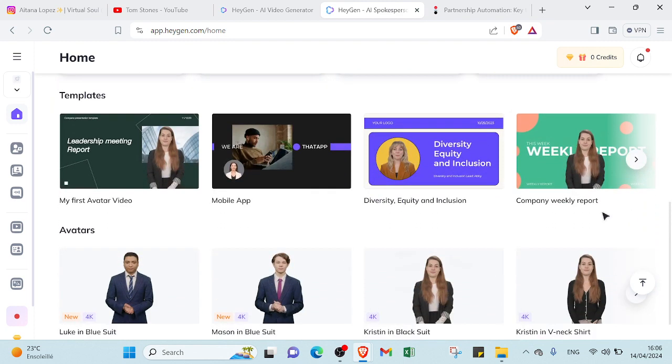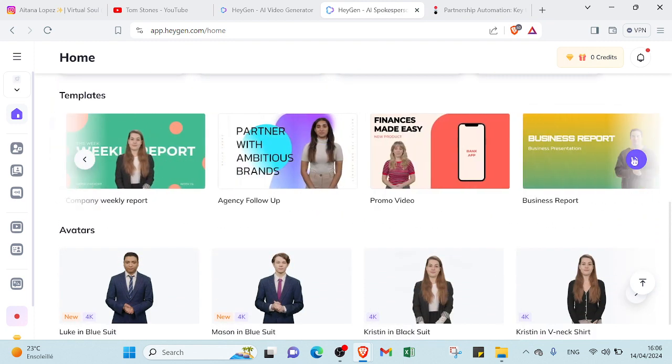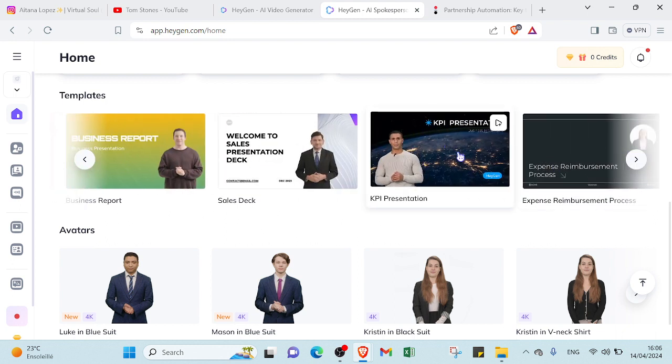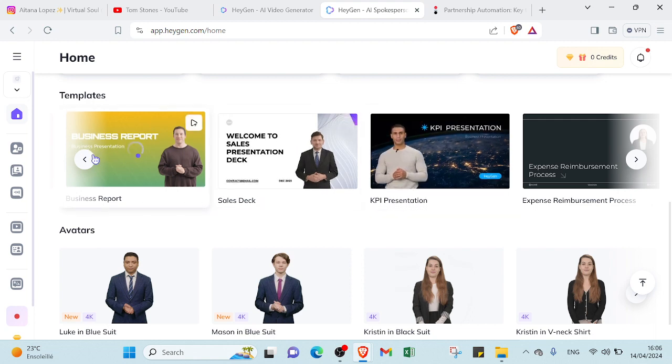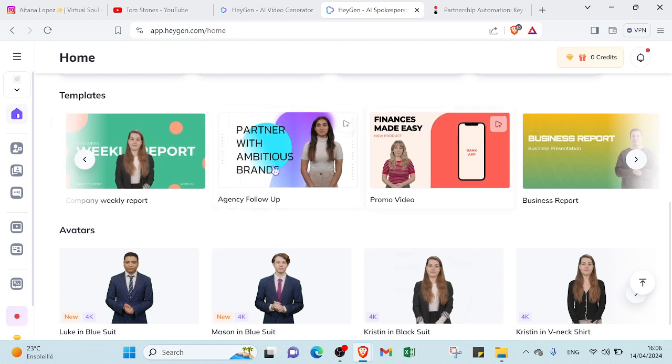If we scroll down over here, you'll find templates, so you can find various templates with various topics and various AI characters. As you can see here, we have this one explaining something, so you can find here the AI character introducing a specific topic, and you can choose the one you want.